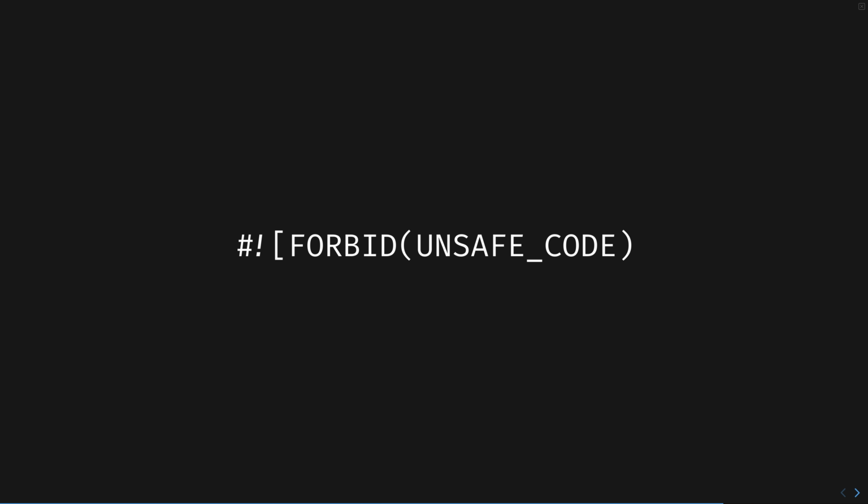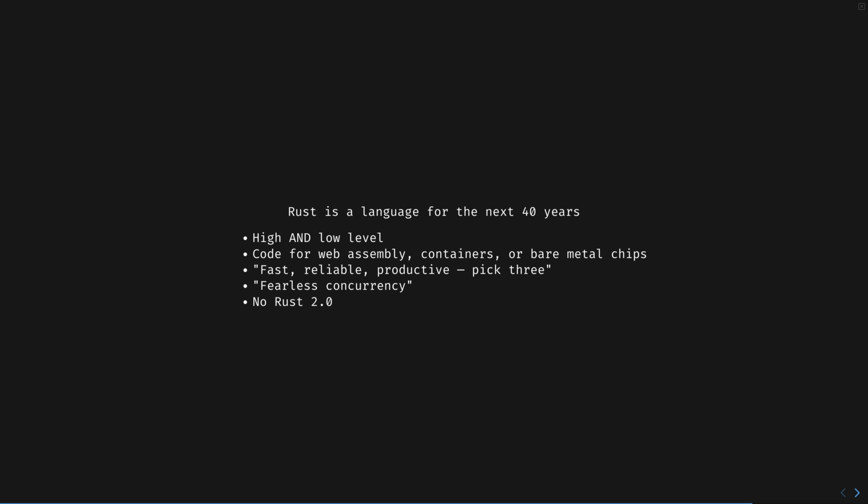But what about native libraries that you need to link to, such as libpq for Postgres, Pandas, NumPy, or OpenSSL? The Rust community has rewritten all of these in pure Rust. Not even OpenSSL has escaped oxidization. The last 40 years were written in C. The next 40 will be written in Rust.